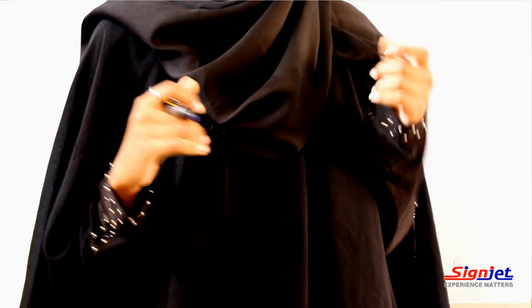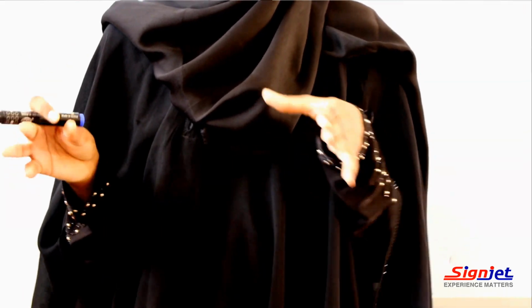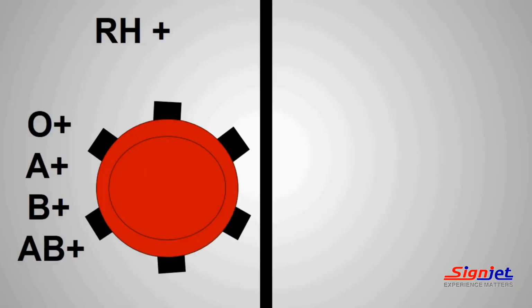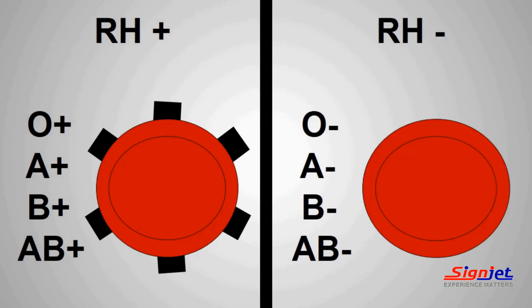According to humans, Rhesus factor is classified into two types: Rh positive and Rh negative. Positive Rhesus factor means their blood contains Rhesus factor, and they represent about 85% of human beings. Negative Rhesus factor means their blood is absent of Rhesus factor, and they represent about 15% of human beings.